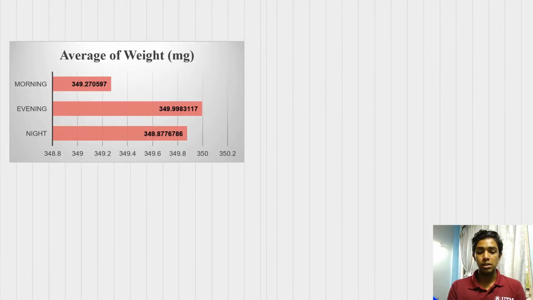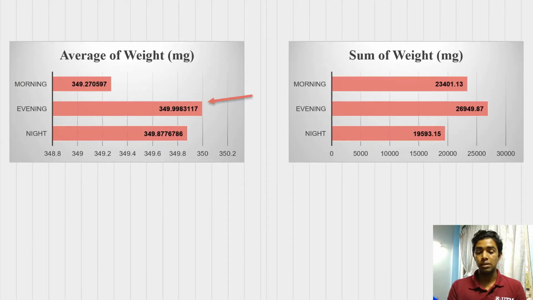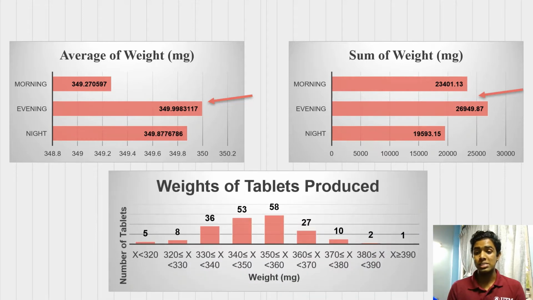The graphical form of the summarization of the weight: here for the average of weight, we can see the evening is the highest. The sum of weight in the evening is also the highest, which is 2694.9.87, and the weight of tablets produced in the range of 350 to 360 is the highest, which is 58.